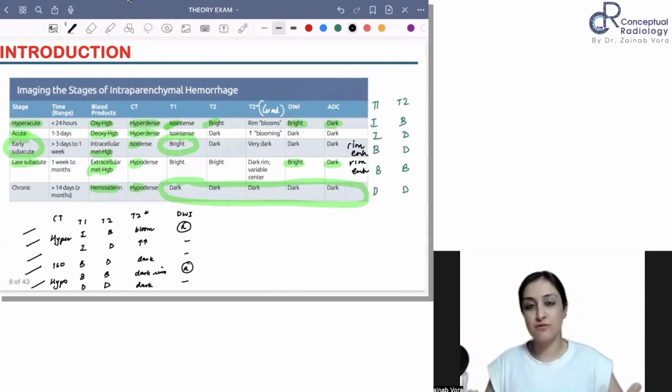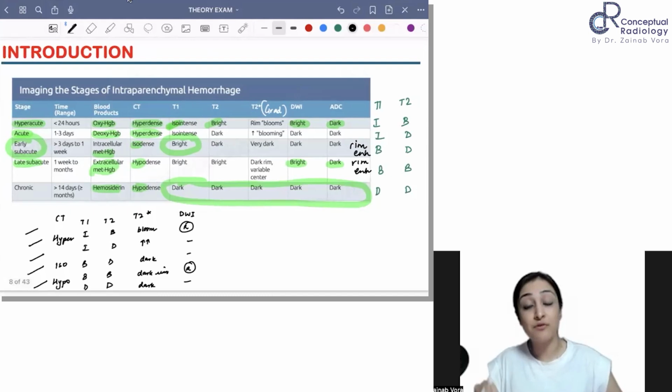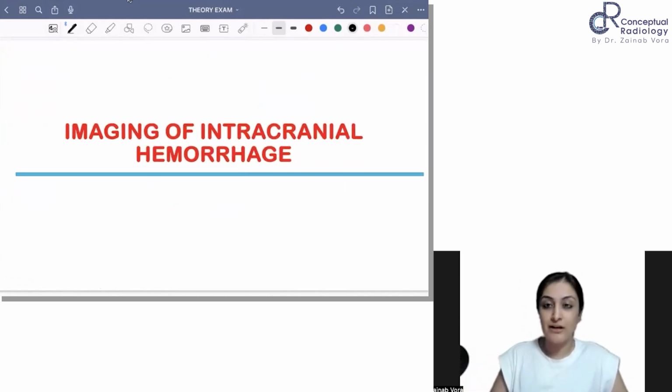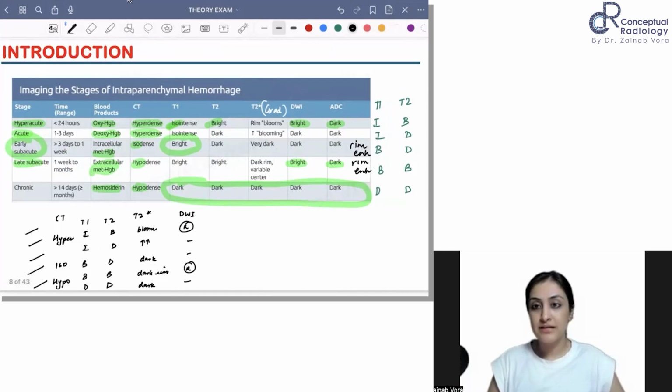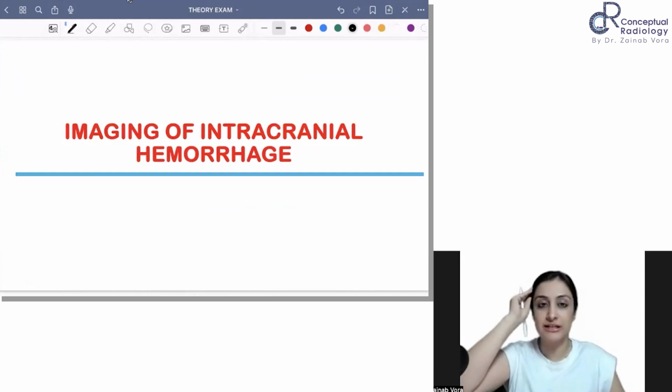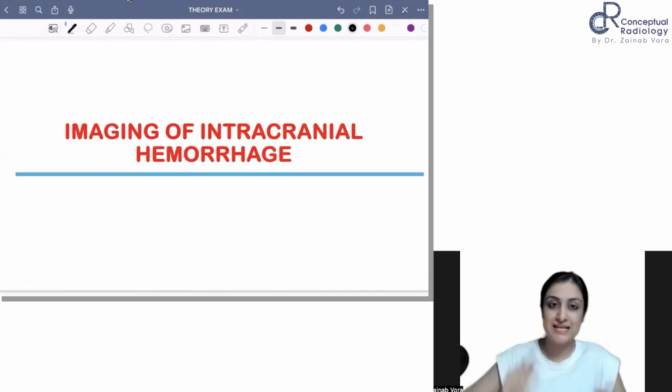And then we just have to now see different cases. Now you have to write what all can be intracranial hemorrhage. So how are you now going to write? Is there any difference between EDH and SDH? Yes, we are going to see examples and I'm going to show you how the signal intensity may change. So we'll see examples now.